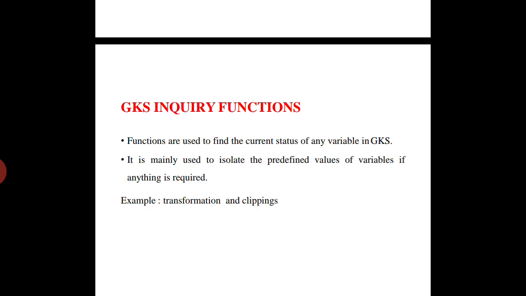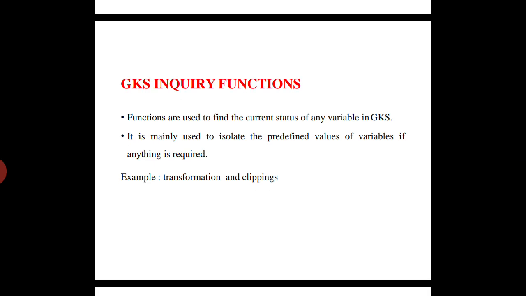In GKS, inquiry functions are used to find the current status of any variable in GKS, and they are mainly used to retrieve the predefined values of variables if anything is required. Then there are transformations and clippings.